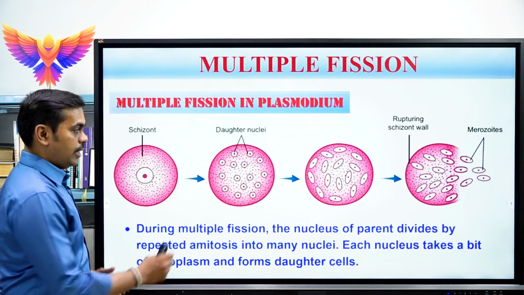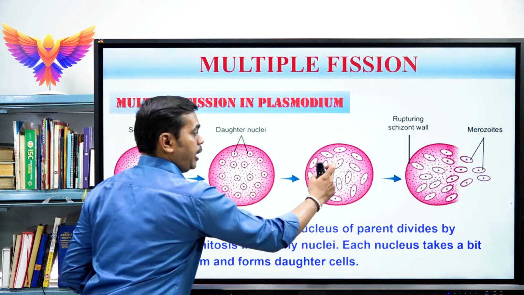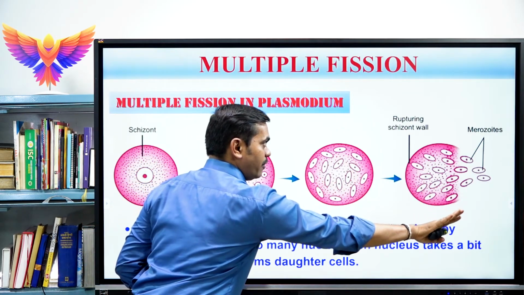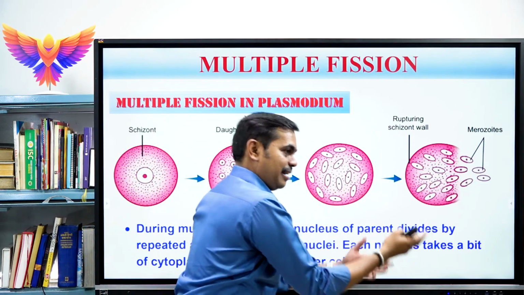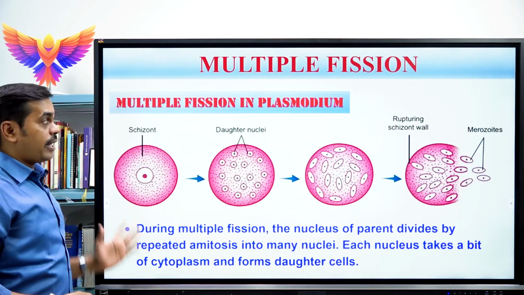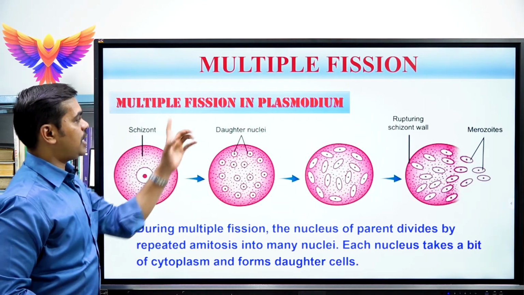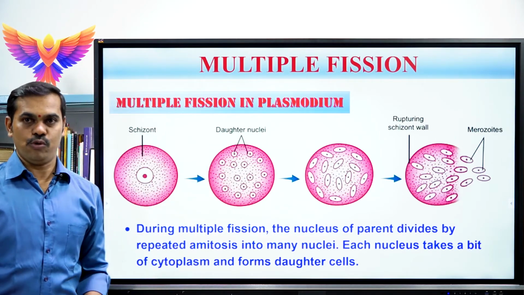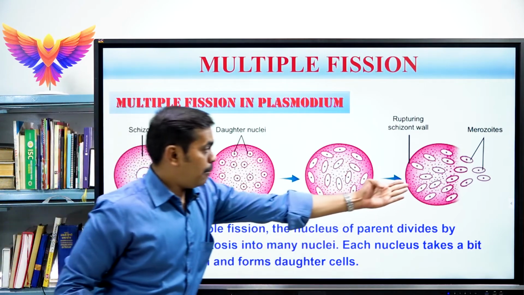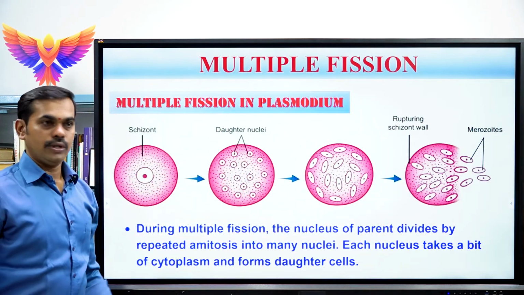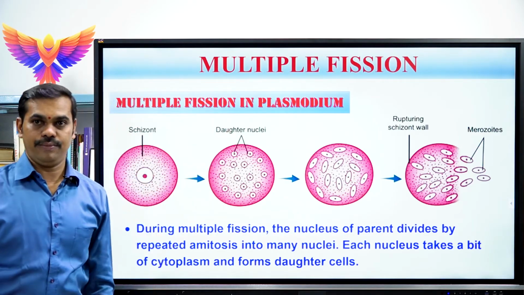After that, when the parental cell ruptures, each daughter cell comes out of the parental body and each daughter cell can develop into a new organism or a new Plasmodium cell. This is how the multiple fission occurs in Plasmodium. That means from one single parental cell, a number of daughter cells are produced. This type of binary fission is called as multiple binary fission.